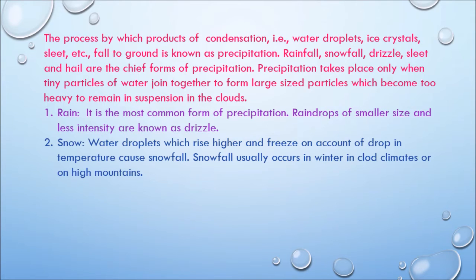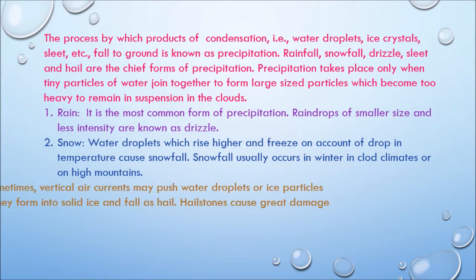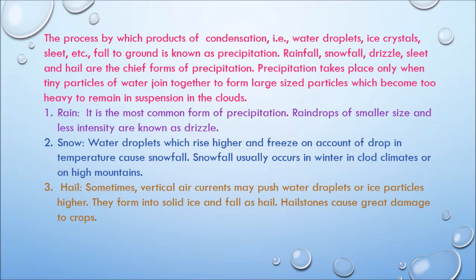Snowfall usually occurs in winter in cold climates or on high mountains. Third, hail. Sometimes vertical air currents may push water droplets or ice particles higher. They form into solid ice and fall as hail. Hailstones cause great damage to crops.